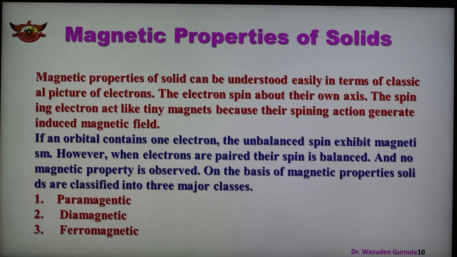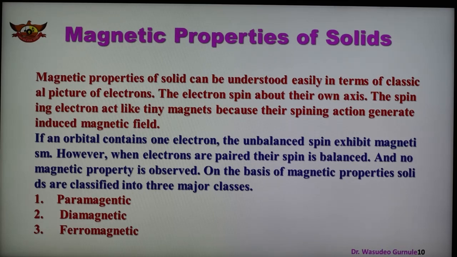As we have seen, an electron is not only revolving around the nucleus, but also spinning around its own axis and producing the magnetic field which is known as the induced magnetic field. If the orbital contains 1 electron, then the unbalanced spin exhibits magnetism. So there is an unbalanced spin.